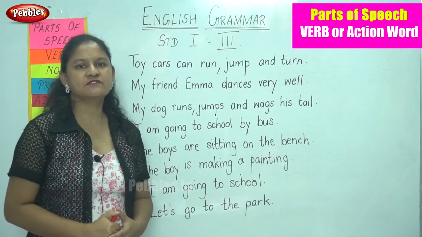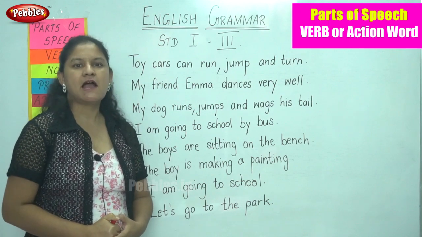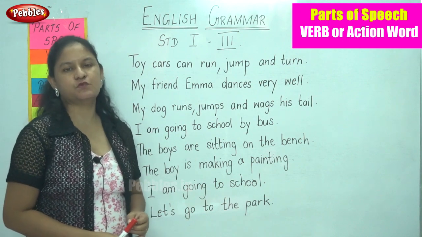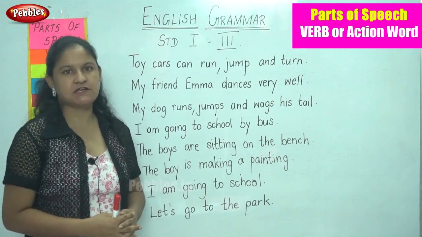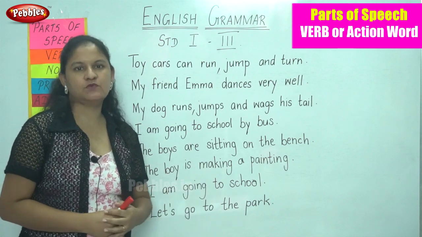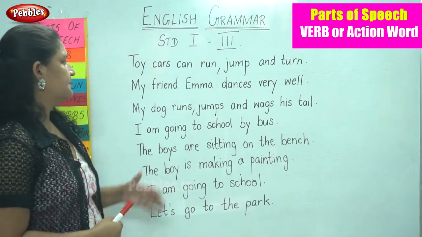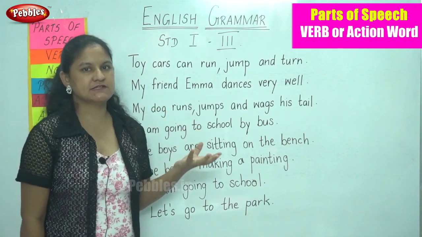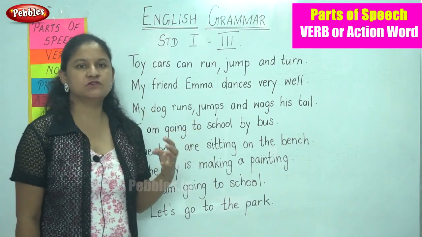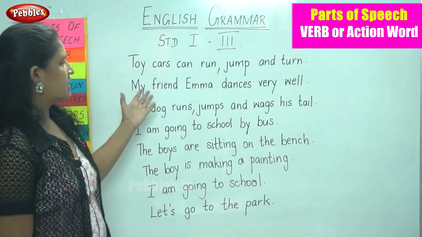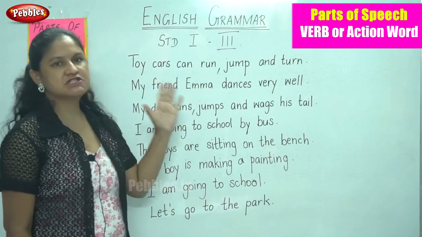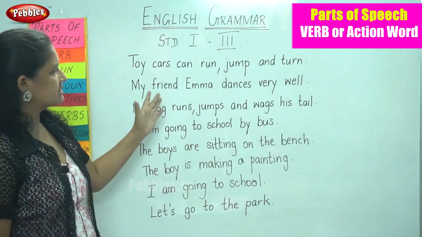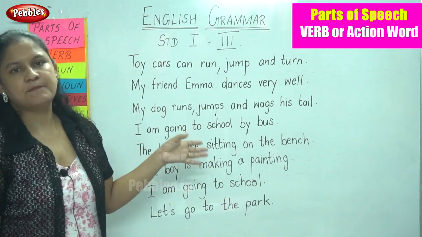So now I have some simple sentences, and in some sentences you will find that certain verbs keep repeating. So let us go ahead with these few sentences. Toy cars. So all of us have toy cars at home. Yes. So we are going to talk about toy cars. Toy cars can run, jump and turn. So again I repeat, toy cars can run, jump and turn.